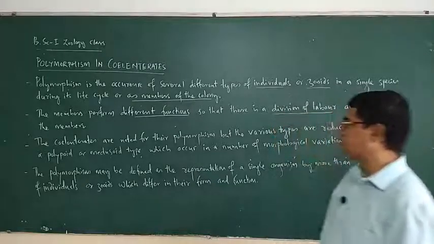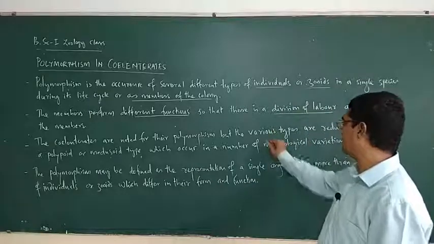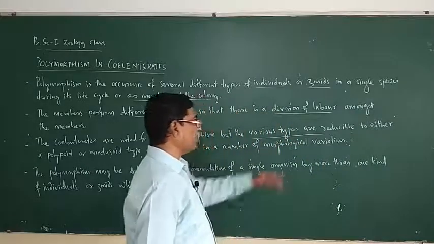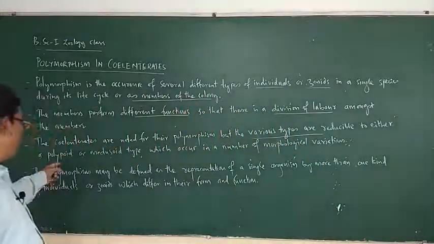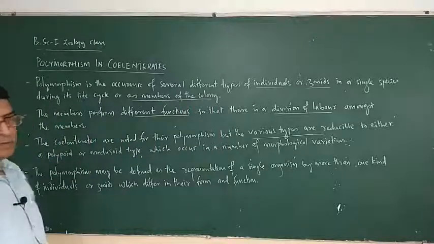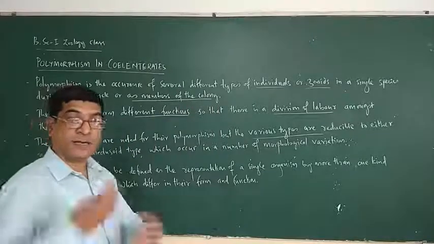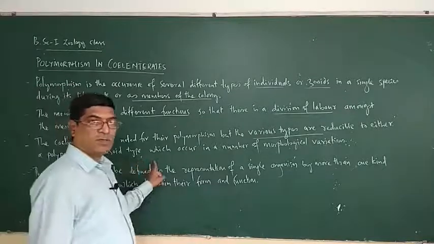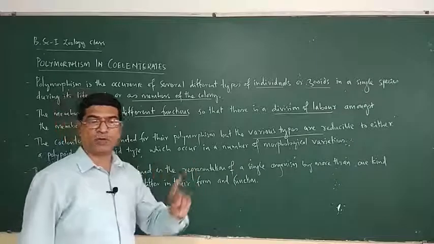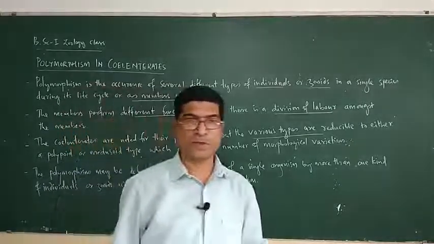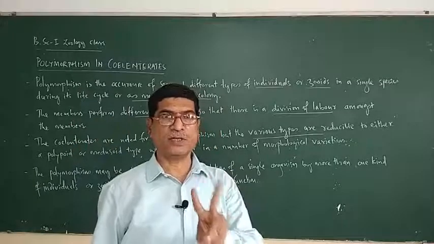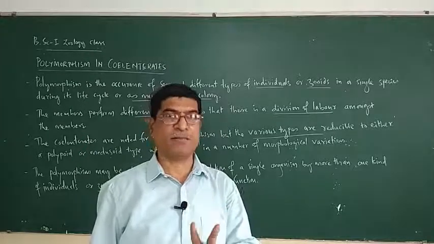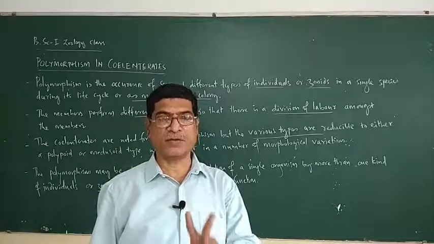The coelenterates are noted for their polymorphism, but the various types are reducible to either a polypoid or medusoid type. You know what is polyp, what is medusoid. So at least two individuals occur in the life cycle of coelenterates. The polyp is sessile, attached to a substratum.